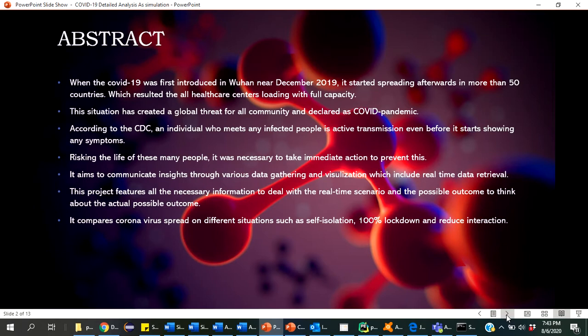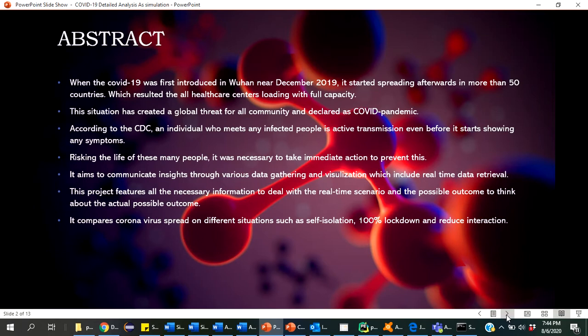According to the CDC, an individual who meets any affected person can also transmit the virus even before they start showing any symptoms. So, with the lives of so many people at risk, it was necessary to take immediate action to prevent this. The project aims to communicate insights through virus data gathering and visualization, which includes real-time data retrieval. It features all the necessary information to deal with the real-time scenario and the possible outcomes.